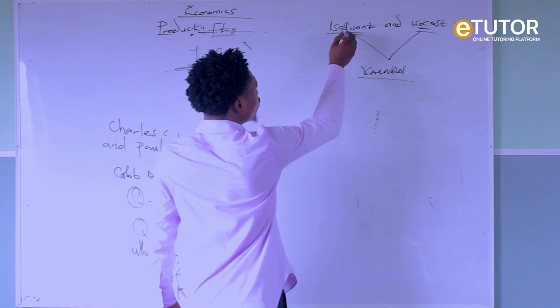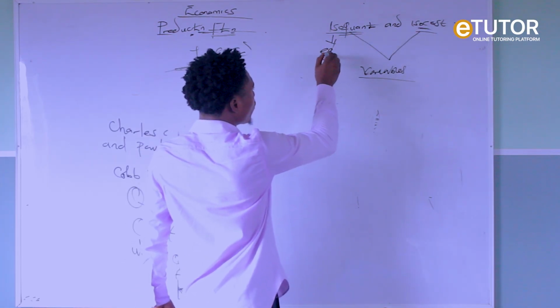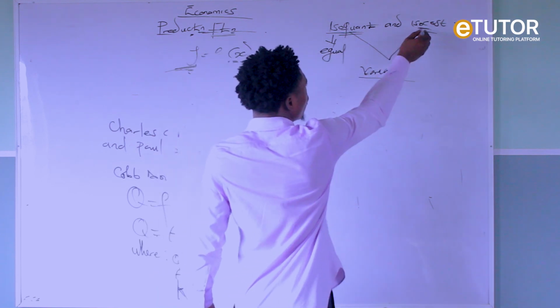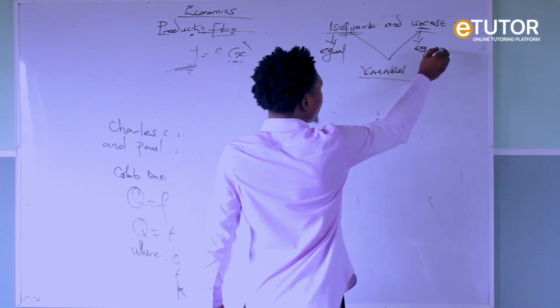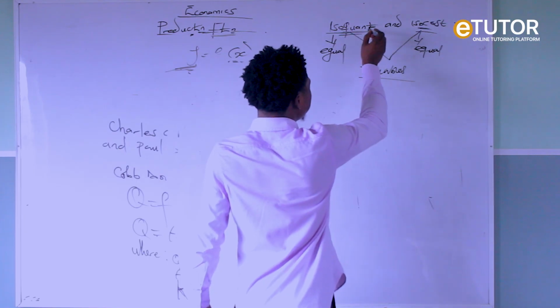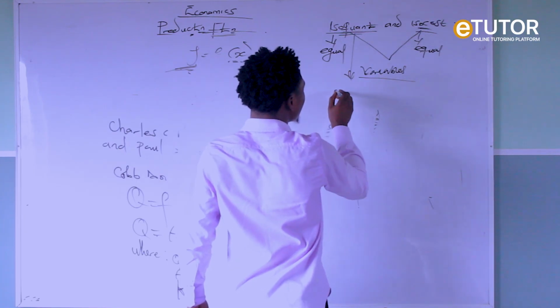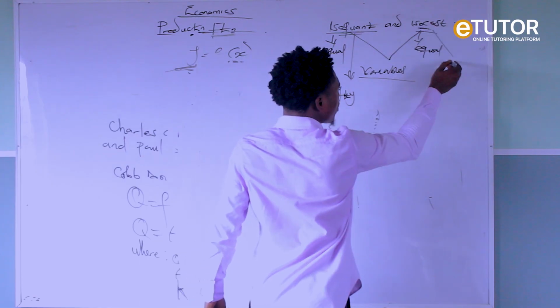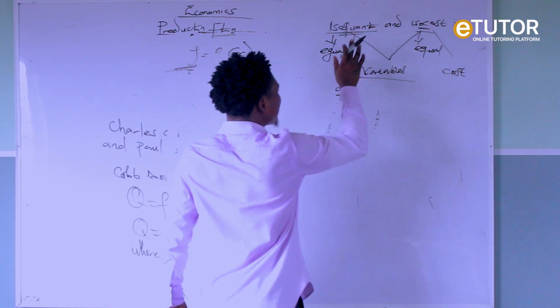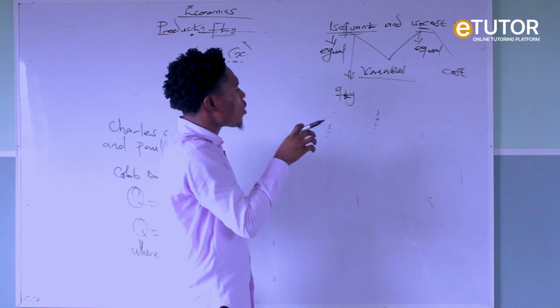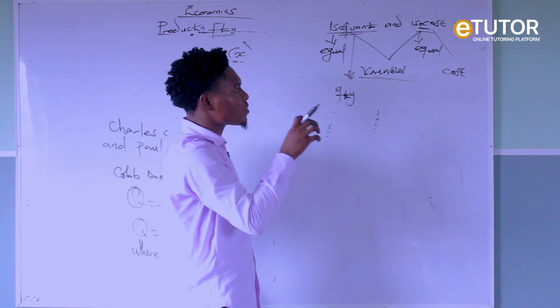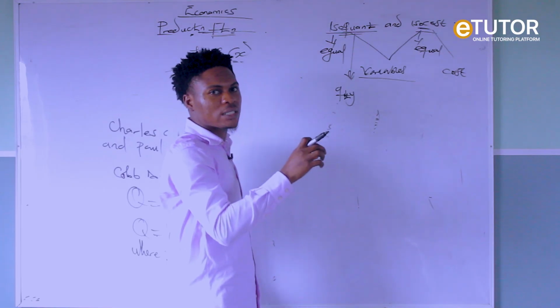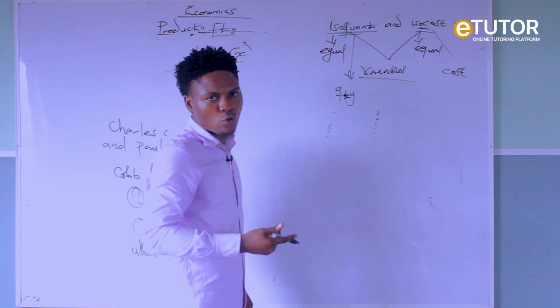The word iso means equal. Quant simply means quantity. Cost. So isoquant simply means equal quantity. Isocost means equal cost. What do you mean by isoquant?